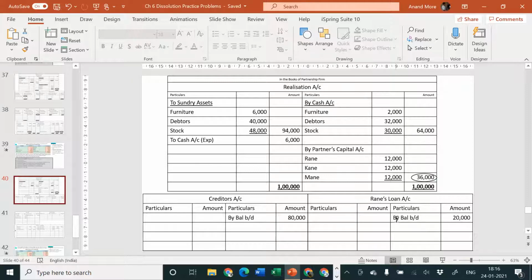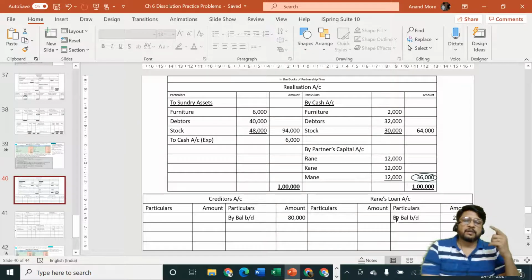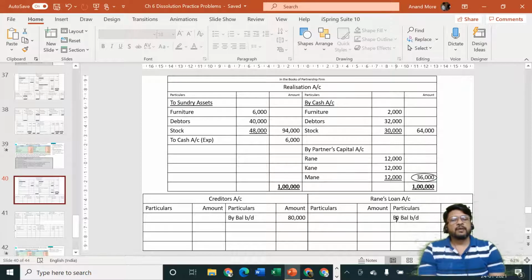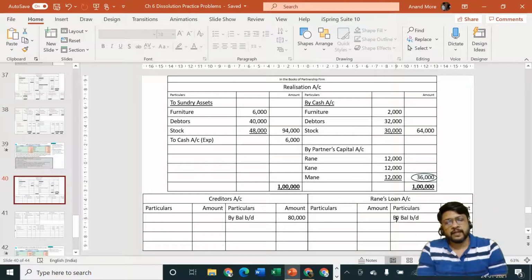Rane's loan is a liability towards an insider, that is our partner. Although it's a loan, it is not a loan from an outsider, it's a loan from the partner only. That means it will be repaid only after making payment of all outside liabilities. So we'll have to first of all focus on creditors.